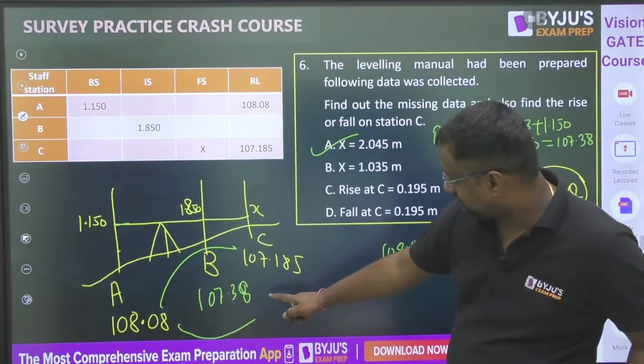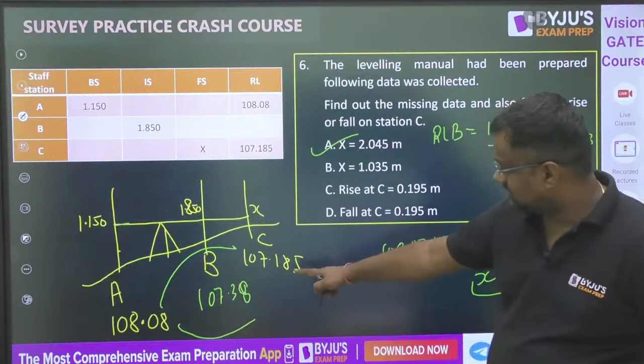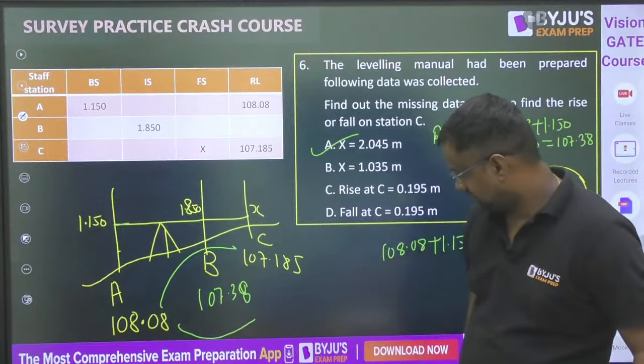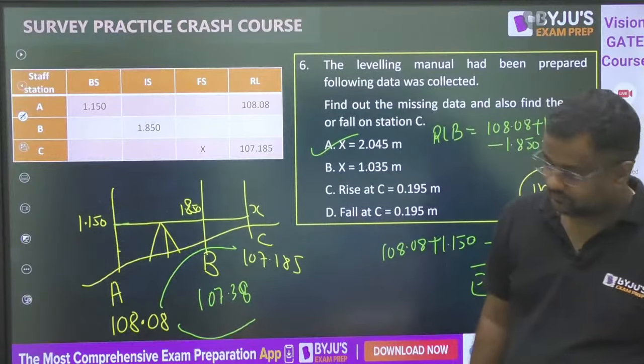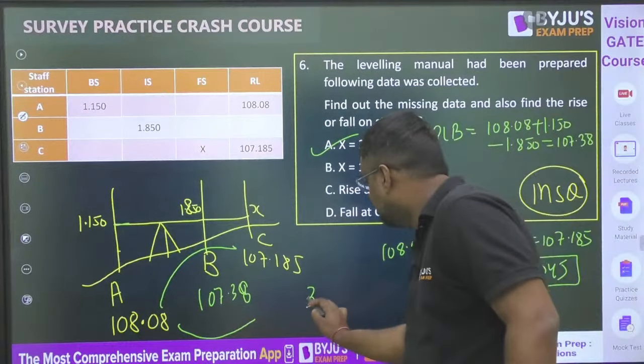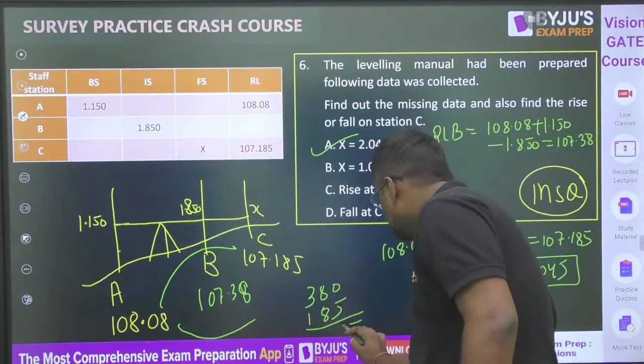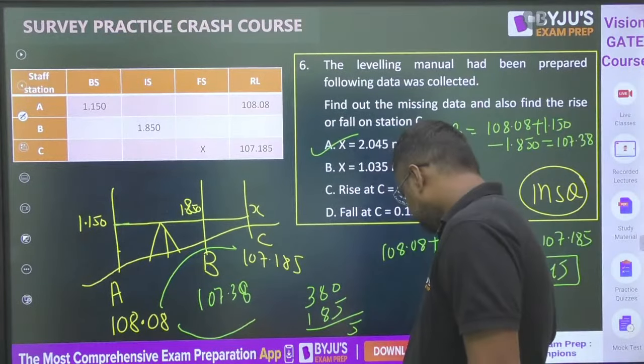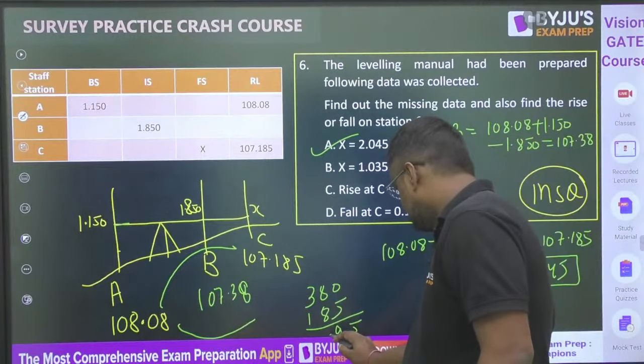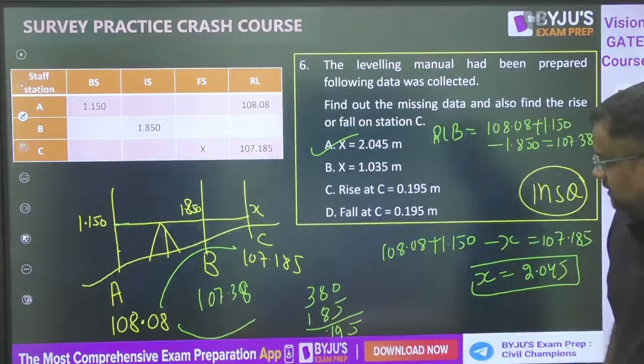So 107.38 minus 107.185. What is the difference between them? This is the fall.